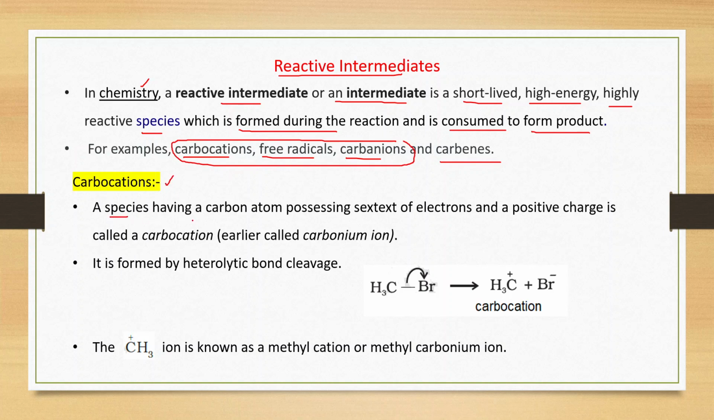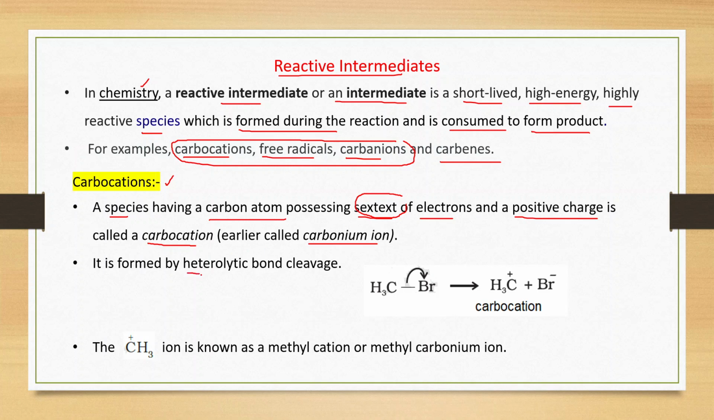A species having a carbon atom possessing a sextet of electrons and a positive charge is called a carbocation. Earlier, it was called carbonium ion. This sextet means 6 electrons. यानी कि कोई भी ऑर्गेनिक स्पीसीज जिसमें कार्बन के पास में पॉजिटिव चार्ज है और उसके पास में 6 इलेक्ट्रॉन प्रेजेंट है तो उसको बोलेंगे आप कार्बोकैटायन.